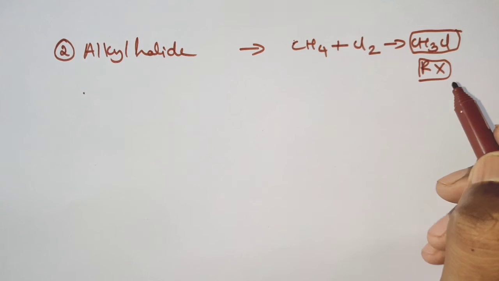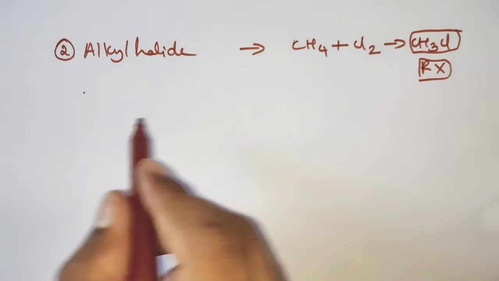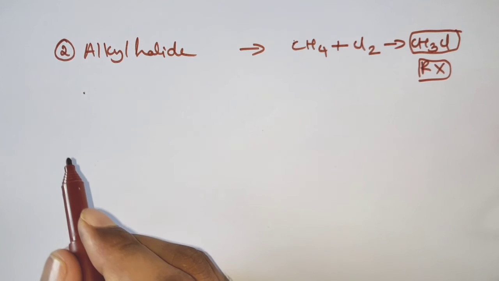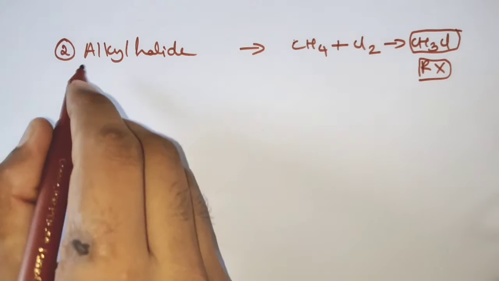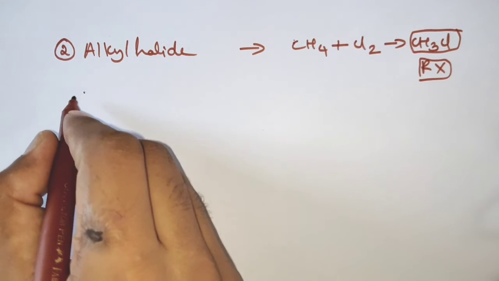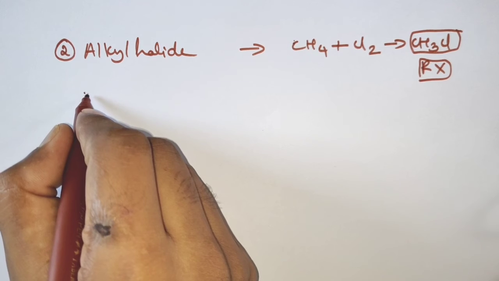Clear? By using this type of alkyl halides, we are going to produce alkenes.